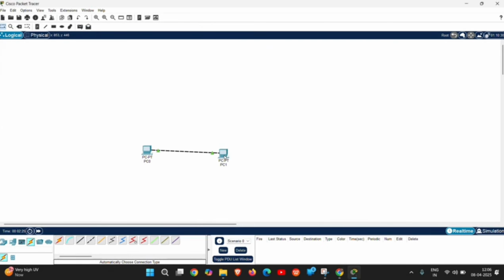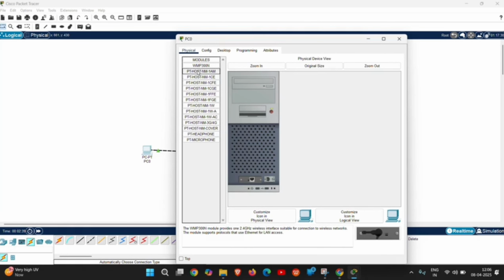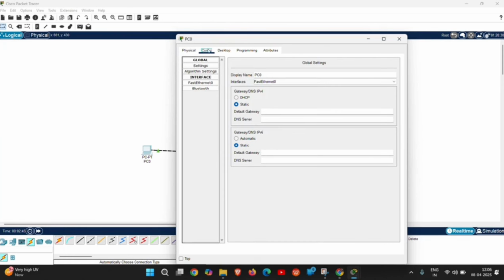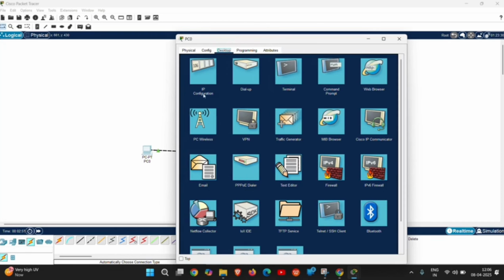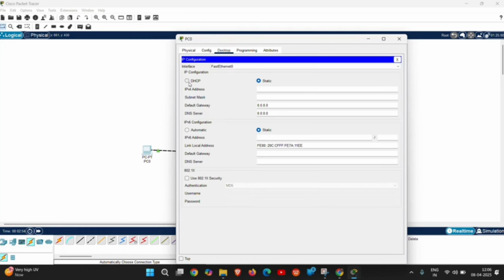Now this is the interface of the PC. You can see, guys, here are Configuration, Desktop, Programming, Attributes. Everything is listed here. To create a network, we need to give some IP address. If we turn DHCP on, it will automatically create its own IP address. Now I will give my own IP address here in IPv4. When you press enter, it will automatically generate the subnet mask. Here we can see subnet mask class C.